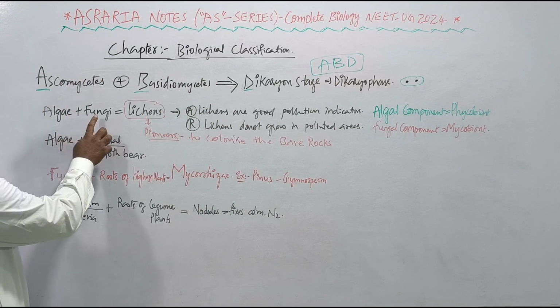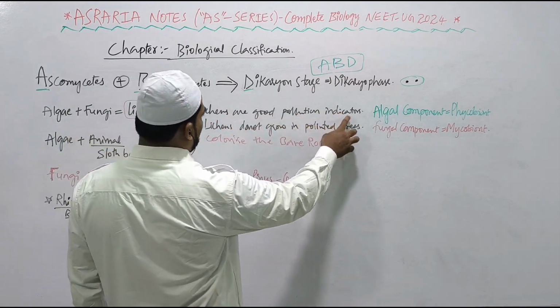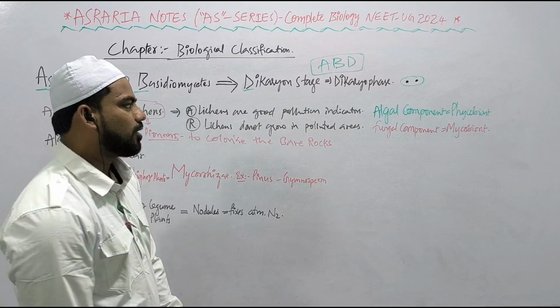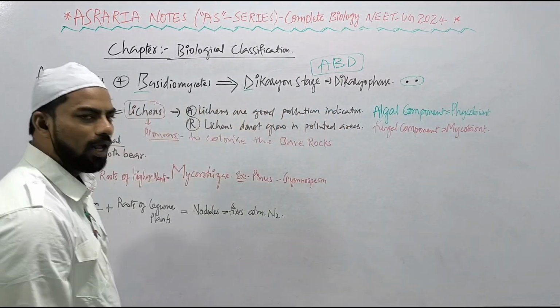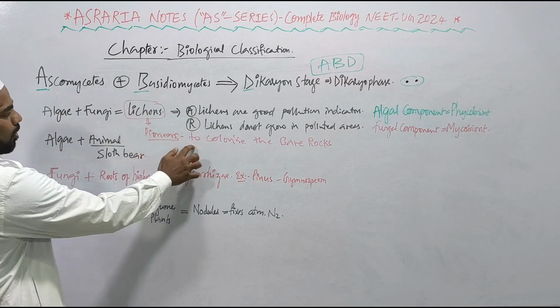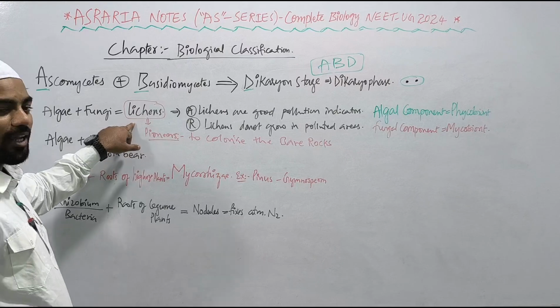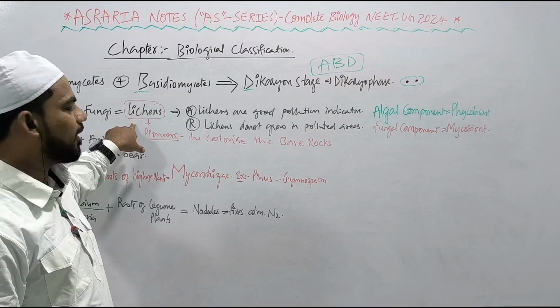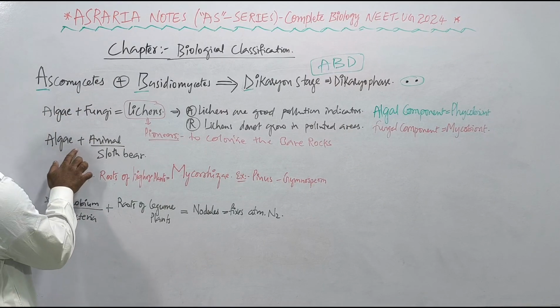Algae show symbiotic association with fungi, and this association is called lichens. Assertion: lichens are very good pollution indicators. Reason: lichens do not grow in polluted areas. The algal component of the lichens is called the phycobiont, and the fungal component of the lichen is called the mycobiont. And do you know, lichens are the pioneers to colonize bare rocks, which helps in xerarch succession. Following the lichens, mosses, the bryophytes, will colonize the bare rocks, helping in plant succession, right?